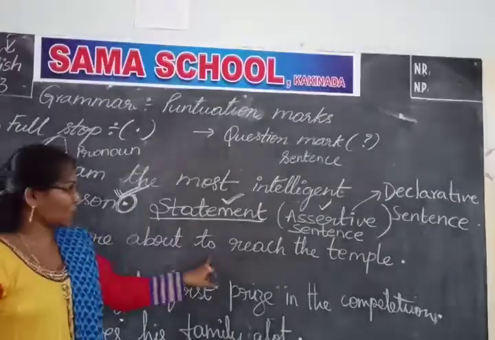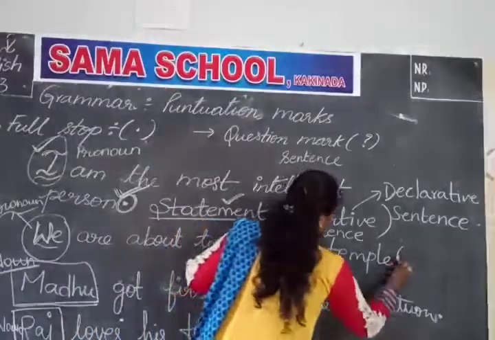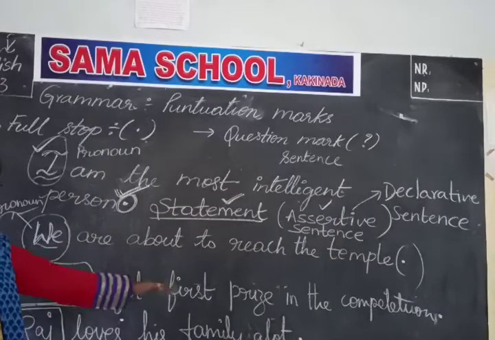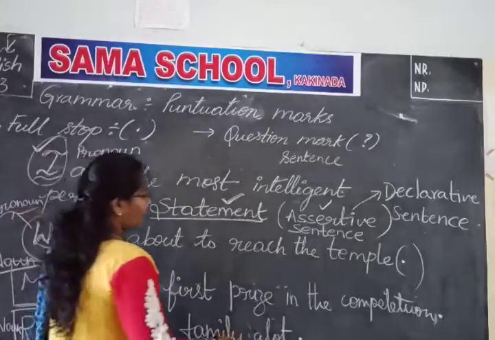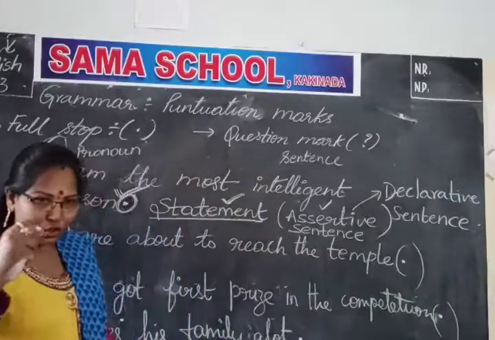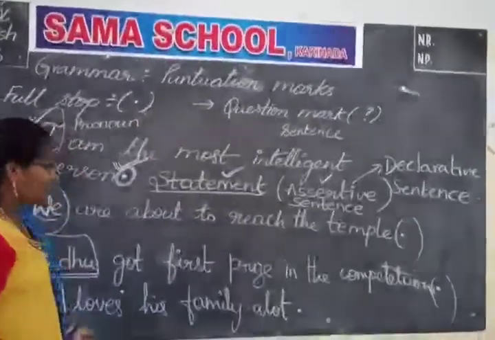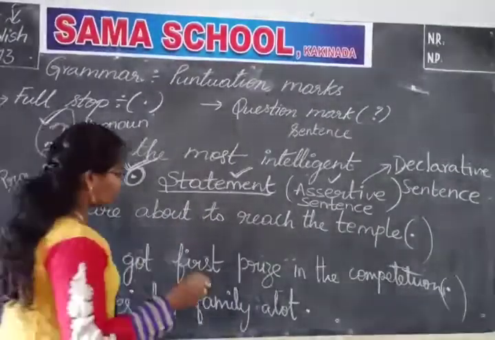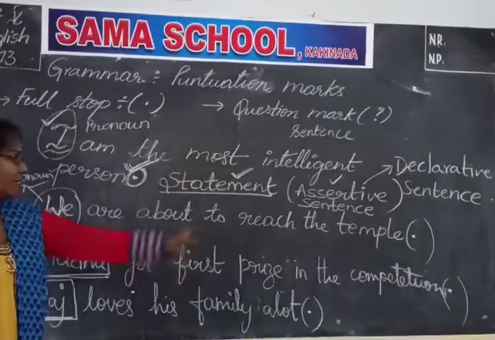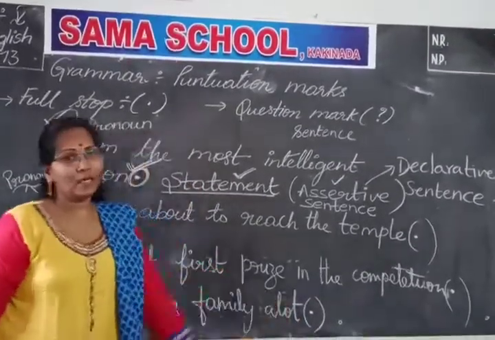We are about to reach the temple. This is also started with a pronoun. So, I ended the sentence with a full stop. Madhu got first prize in the competition. And here also the sentence is very clear. So, I ended with a full stop. Raj loves his family a lot. So this is also a sentence started with a noun. So we consider it as an assertive sentence and we use a full stop.